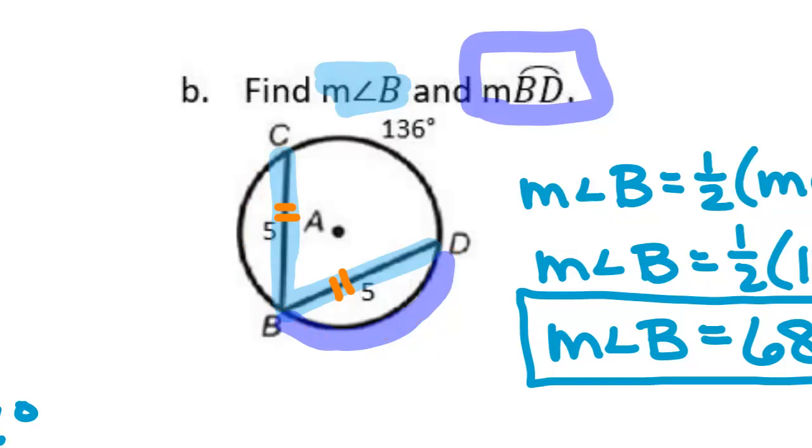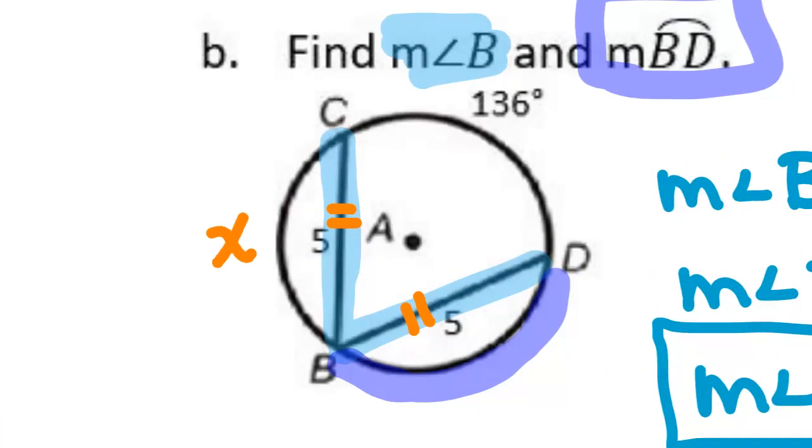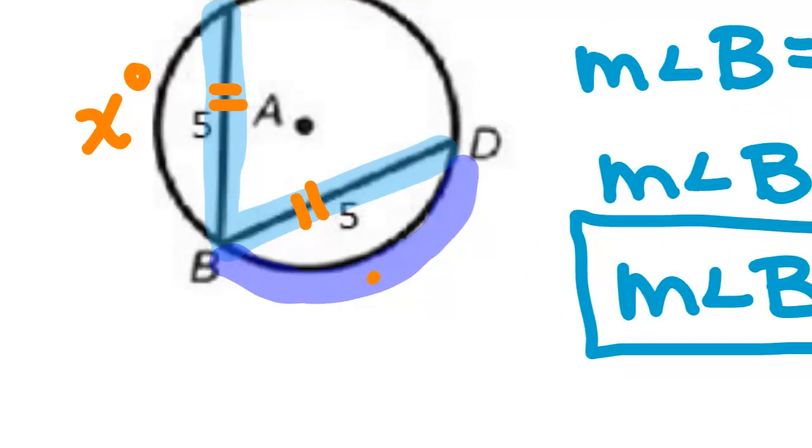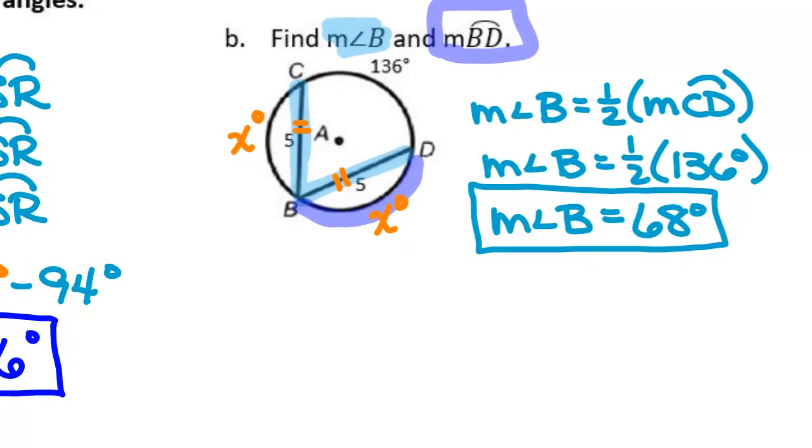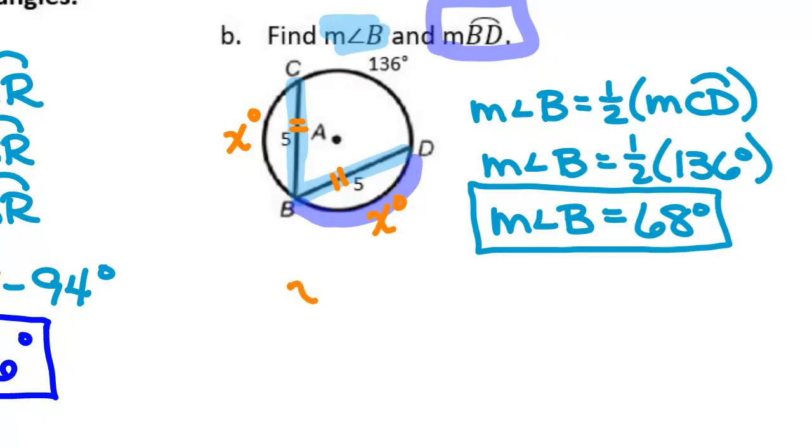They are the same size. And while I don't know how big either one of them is, I can call them both X, because I know they have to be the same as each other. And all the way around the circle is how many degrees? 360. So X plus X plus 136